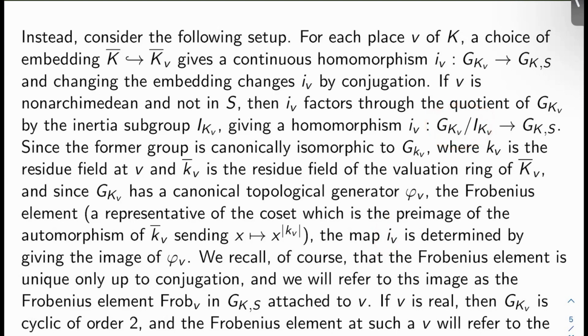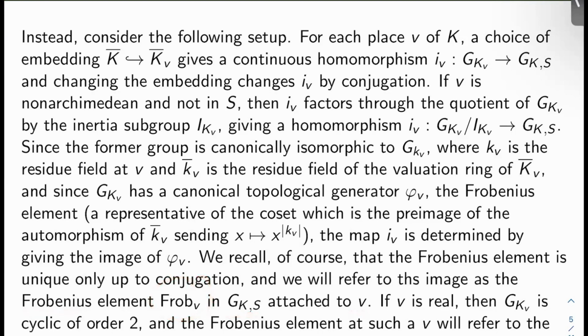Okay. So these, once you mod out by inertia, these maps are always determined by where they send Frobenius elements. That's the key. All right. We recall that the Frobenius element is unique only up to conjugation. Okay, basically because we have a choice of embedding going on here. And we will refer to this image as the Frobenius element Frob_v in G_{K,S} attached to v.